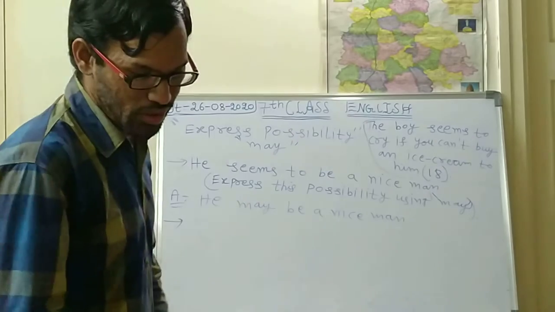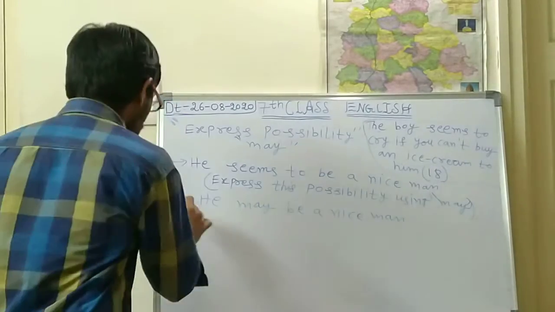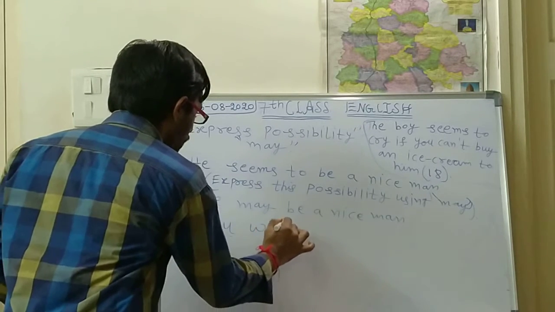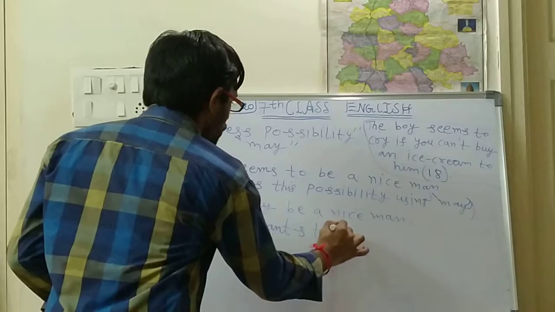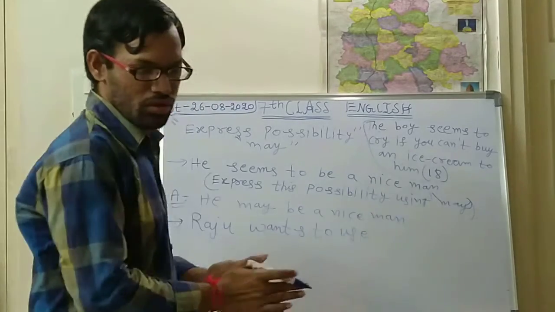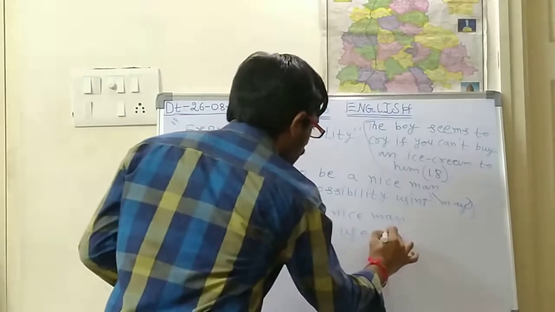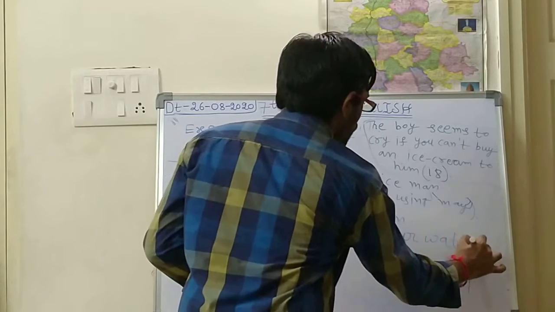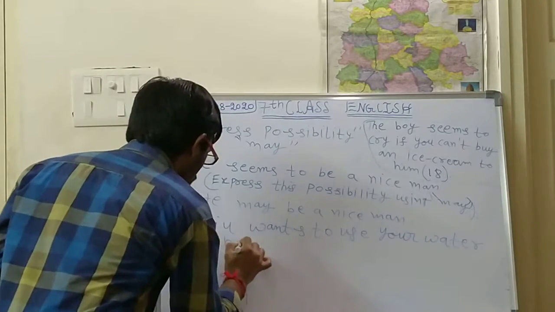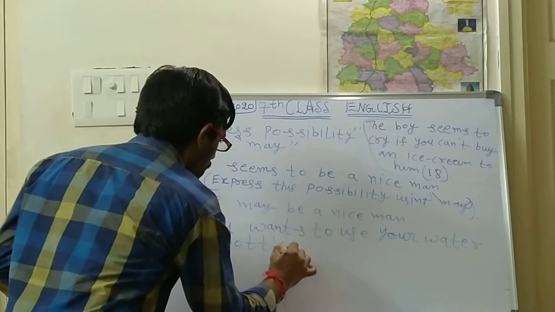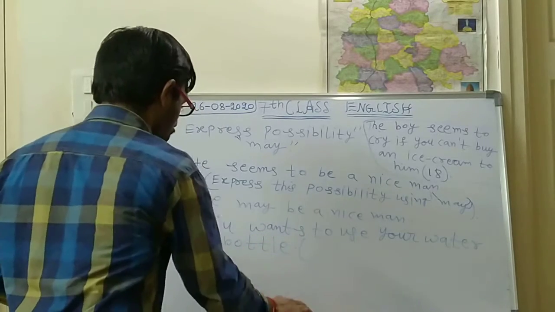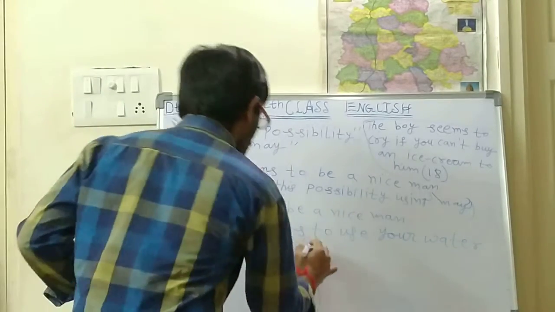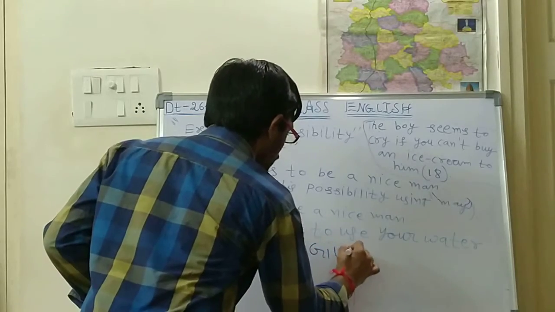Next, what is the third one? Raju wants to use your water bottle. Use your water bottle. For this question, how do you have to write? What you have to write means give permission. So you have to give permission.